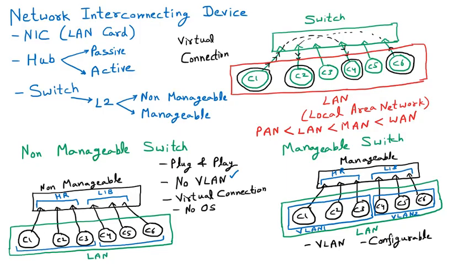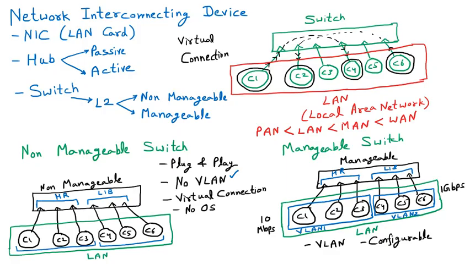Let us suppose that there is an interface. In that interface we are saying that the first 3 computers we want into HR, the next 2 computers we want into some other department, the admin department. That is possible. Now what is the benefit of this VLAN? If I want that VLAN 1 should be given 10 Mbps of speed and VLAN 2 is given 1 Gbps of speed, that is perfectly fine, because manageable switches are very popular and very powerful as well, that they can provide any speed to anyone.